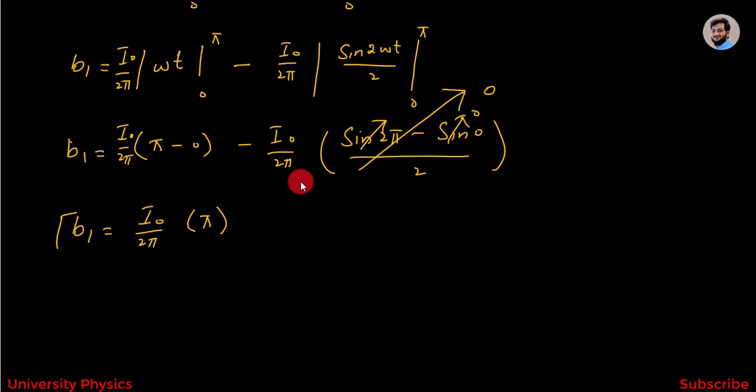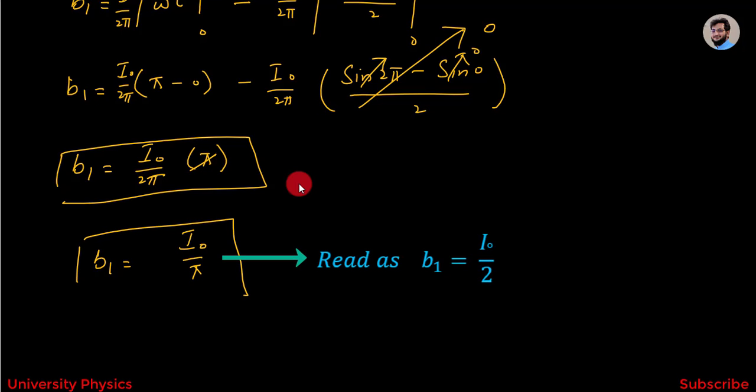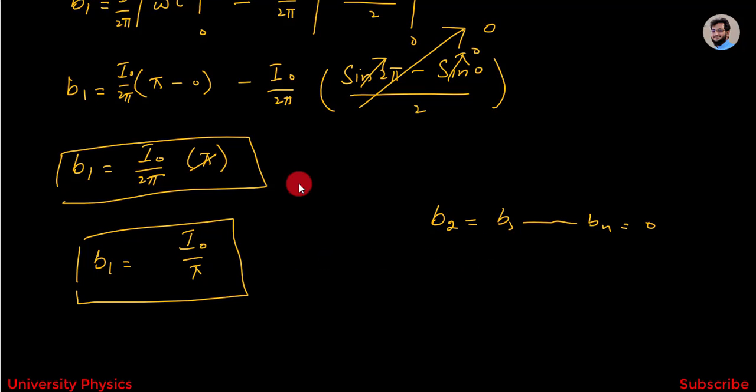So b1 is equal to I naught divided by 2 pi into 2 pi. Here this pi and this pi will cancel, and finally we will get b1 is equal to I naught divided by pi. So the value of b1 is equal to I naught divided by pi, and the value of b2, b3 and bn is equal to 0.